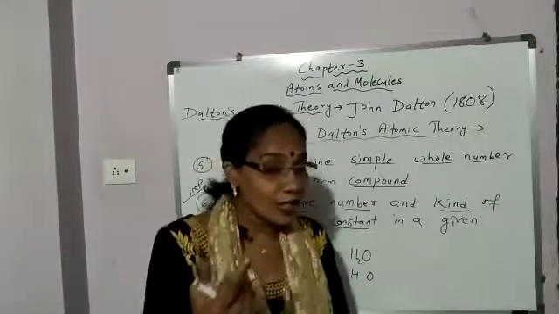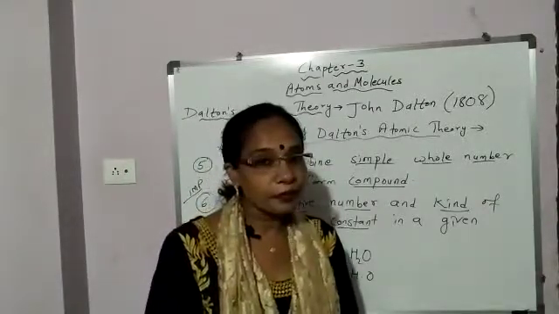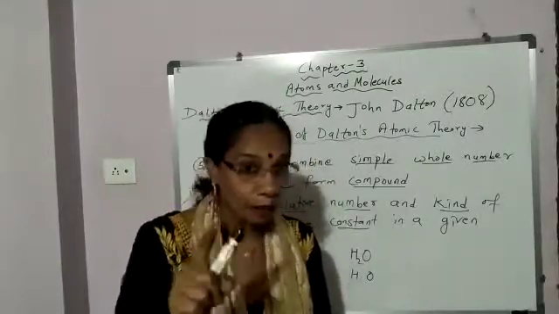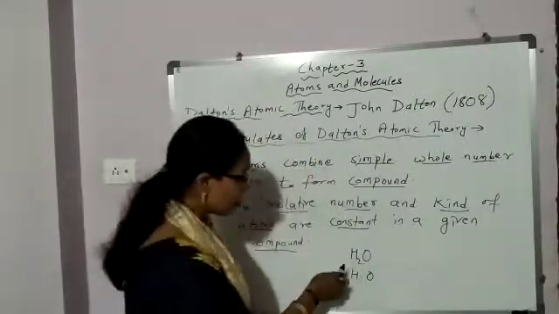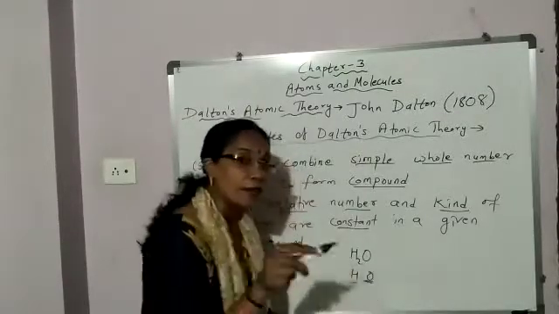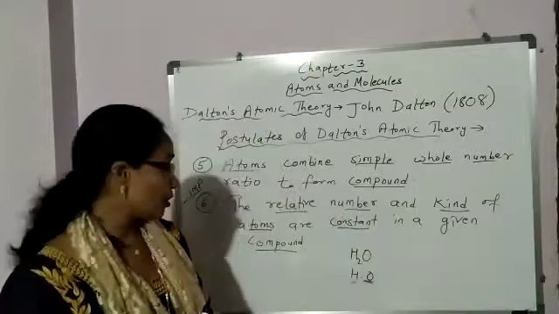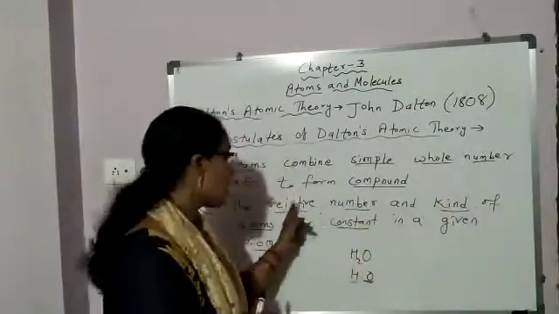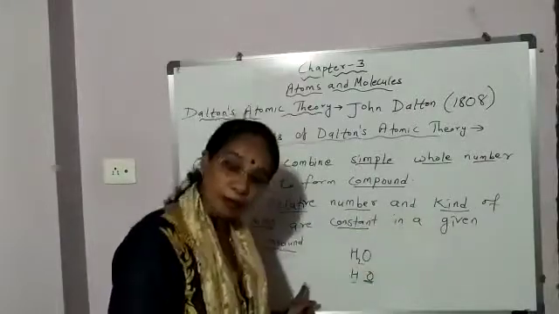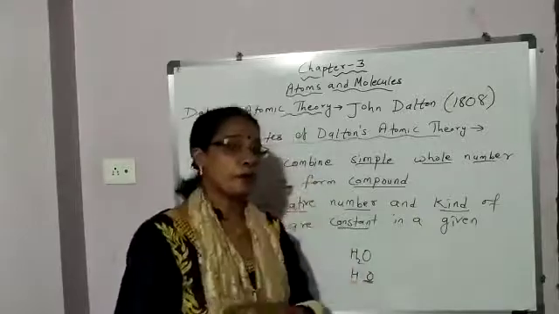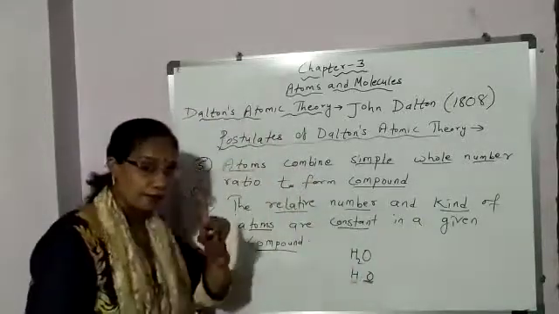Now students, what is law of constant proportion? That is about compound. A compound is made up of same elements combined together in fixed proportion by mass. So here this postulate, the relative number and kind of atoms are constant in a given compound, proves law of constant proportion. So I marked here important.